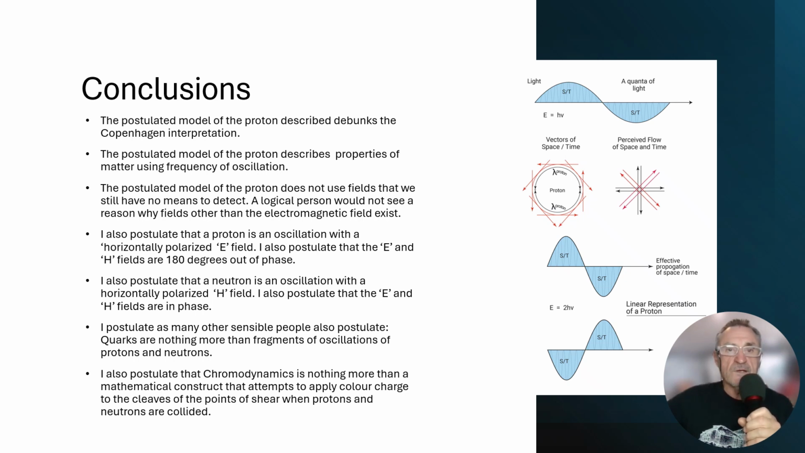Quarks are fragments of oscillations that were protons and neutrons. Chromodynamics is nothing more than a mathematical construct that attempts to apply color charge to the cleaves at the points of shear when a proton or a neutron is collided.